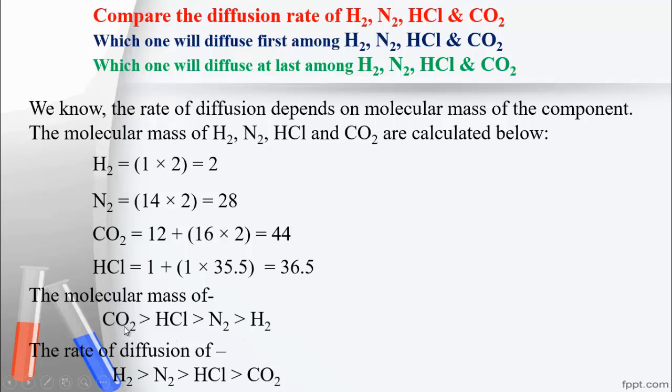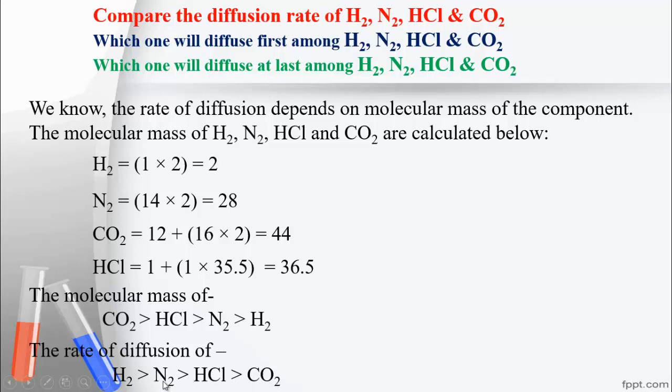And you know that more molecular mass means less diffusion rate. So the order of diffusion rate will be the reverse of the molecular mass, isn't it? The molecular mass of hydrogen is least, so its diffusion rate will be high. Then nitrogen, then hydrogen chloride gas, and at last carbon dioxide gas.